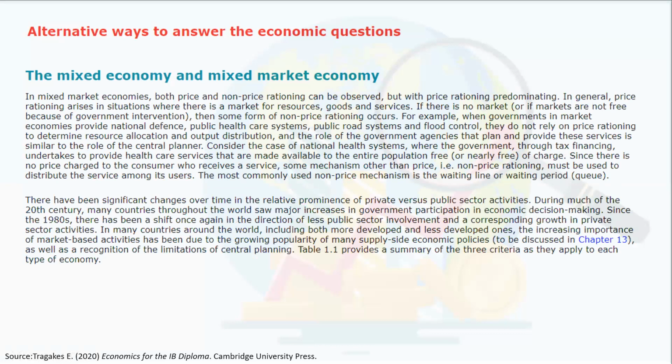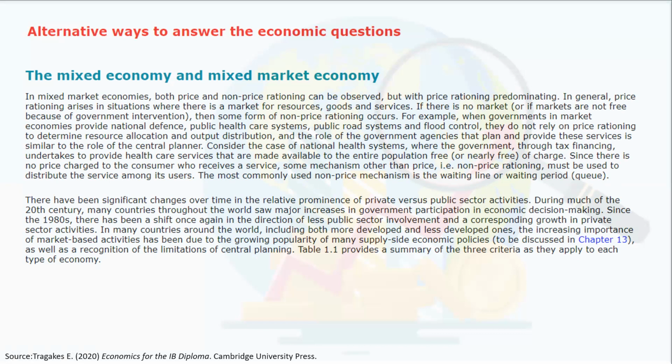Well, in mixed market economies, price and non-price rationing can be observed. So we have a combination of price rationing and non-price rationing. Price rationing arises in situations where there is a market of resources, goods and services.